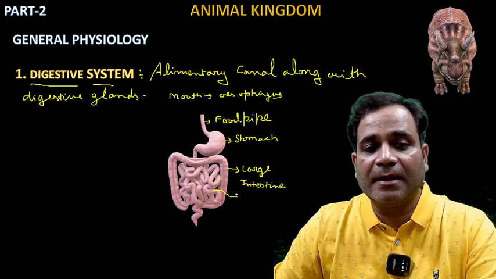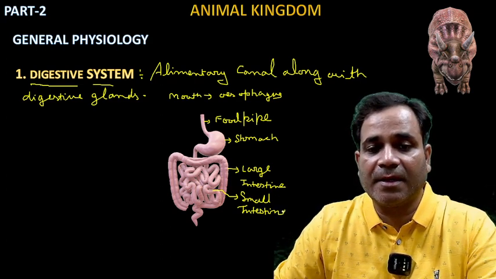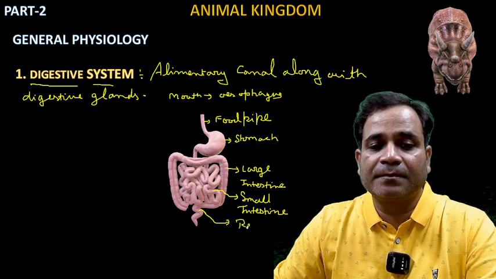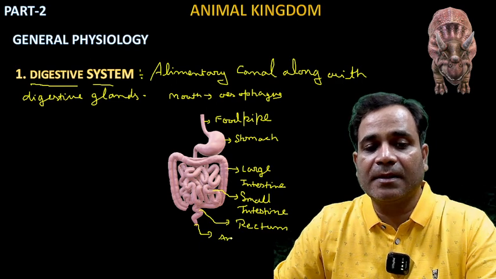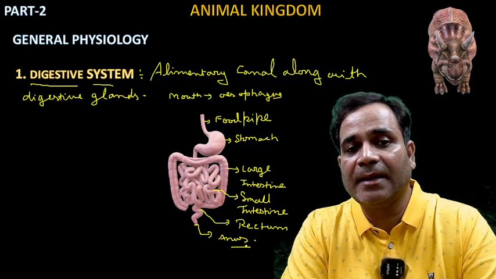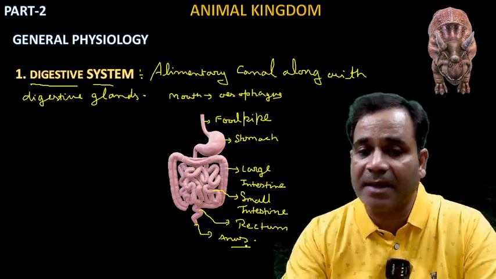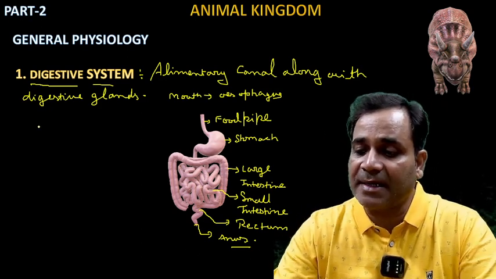And here this one is the rectum, and this one is the anus. So this whole alimentary canal along with the digestive glands is known as the digestive system, my dear.